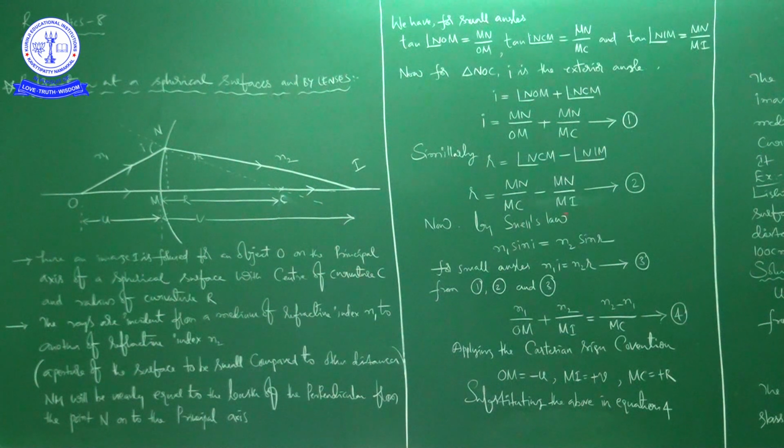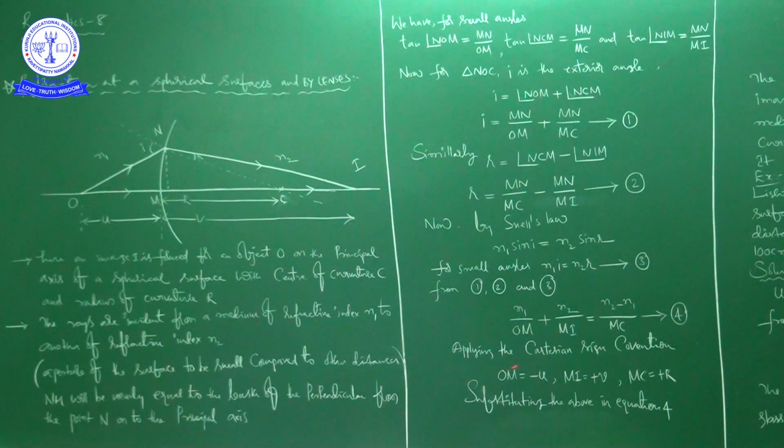If you do that mathematically, you will get n1 by OM plus n2 by MI is equal to n2 minus n1 by MC. Here n1 is the refractive index of the first medium according to our ray diagram, and n2 is the refractive index of the second medium. It is equation 4.